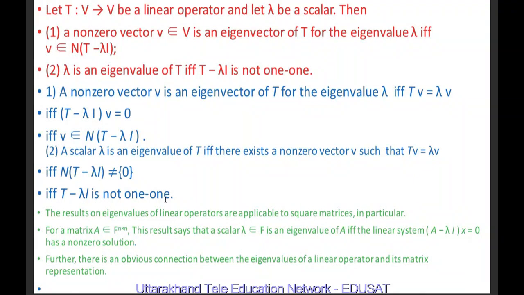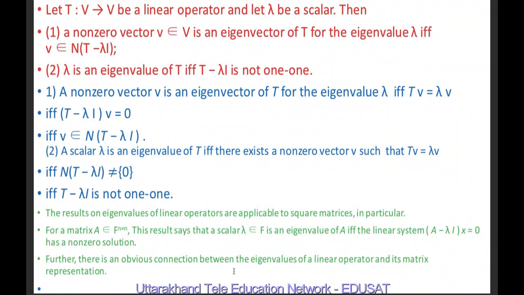The results on eigenvalues of linear operators are applicable to square matrices in particular. For a matrix A belonging to F n by n, this result says that lambda belonging to F is an eigenvalue of A if and only if the linear system (A minus lambda I)x equal to 0 has a non-zero solution.